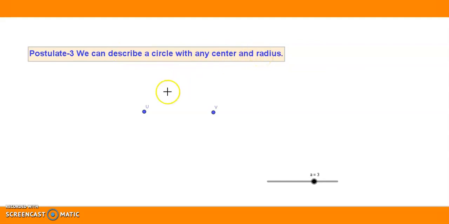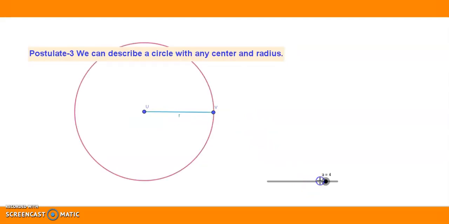So let us take 2 points. I am taking a point U here and I'll consider this as the center. And I am marking one more point, V, and the distance from U to V will be considered as the radius. Let us see what we can do with the given information. U is the center and the distance UV is the radius. Can we draw a circle? Yes, you know very well, children.